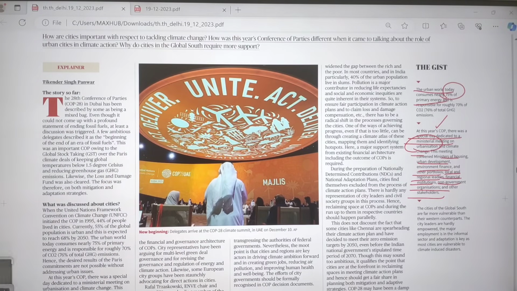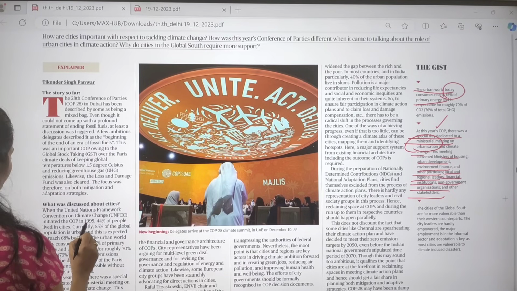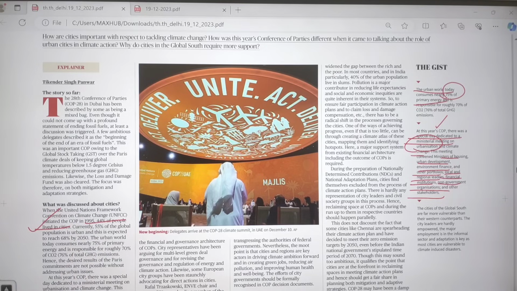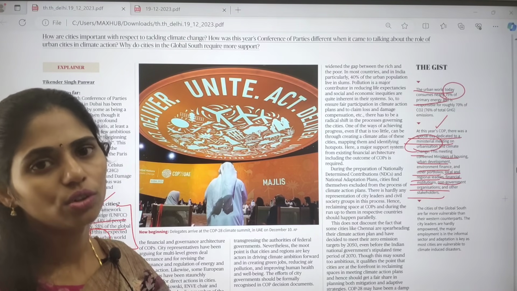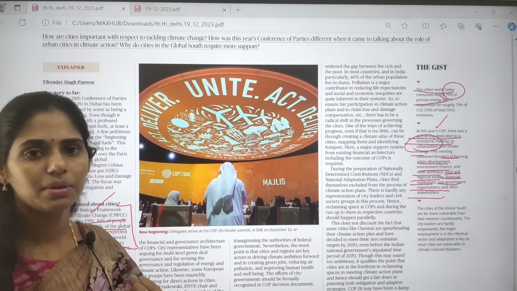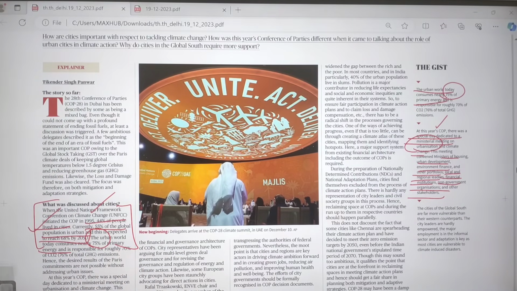Okay, so this is very, very important. Even there is one piece of data given here: about 44% of people are living in cities now, and currently 55% of the global population is urban, expected to reach 68% by 2050. It consumes about 75% of primary energy, and that will roughly release 70 to 76% of greenhouse gas emissions. So this is the data given here. And if these urban areas are releasing a lot of emissions, then we are not going to achieve our Paris climate deal target. So this is what was mainly said.